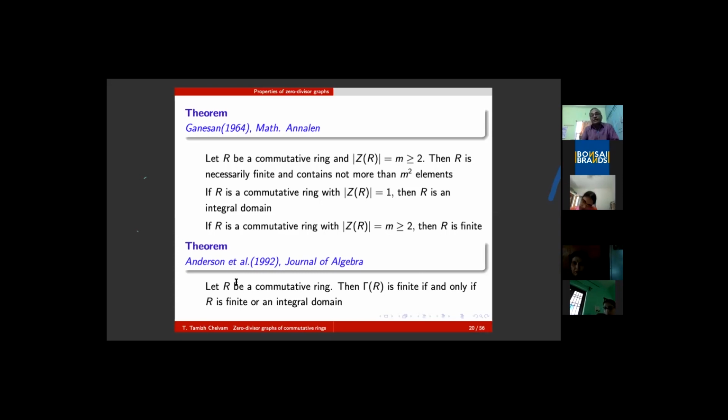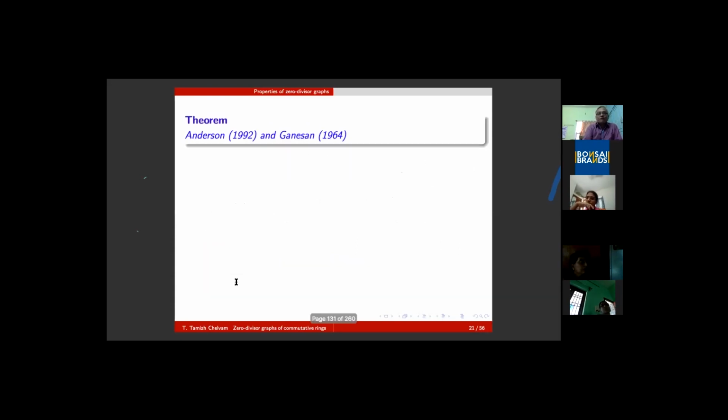Of course, it is my bounden duty to inform the participants that in this part of graph theory, we never consider only finite graphs. Here, when we mean zero divisor graph, it includes infinite classes also. So we never assume finiteness. But because of this theorem, if the graph happens to be finite, then the ring is also finite. So infinite graph, infinite commutative ring; finite graph, finite commutative ring. That is the case. Let me recall a few lines about the proof of this theorem. It is now referred to by both names, Anderson and Ganesan.